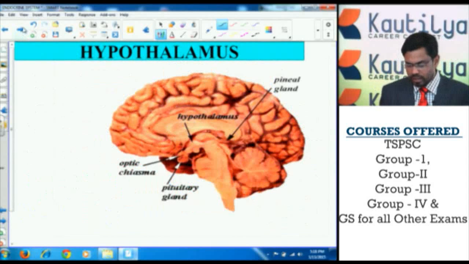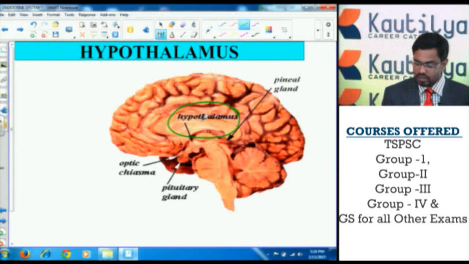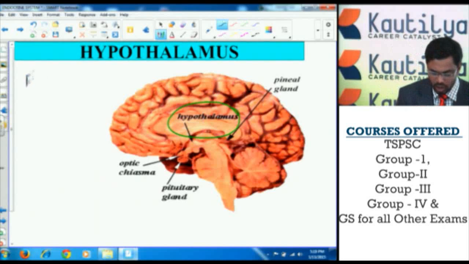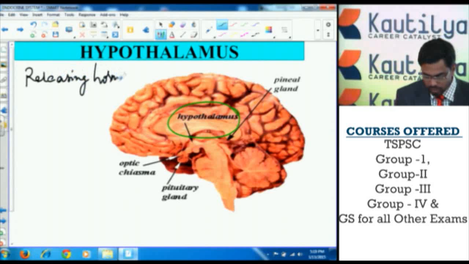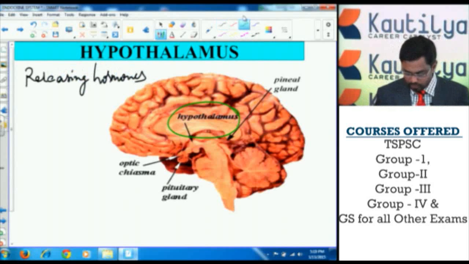Let us see the hypothalamus. This hypothalamus is located below the cerebrum part. The hypothalamus acts as the thermoregulating center. The hypothalamus secretes certain releasing hormones. These releasing hormones stimulate the pituitary gland, which is located below the hypothalamus.